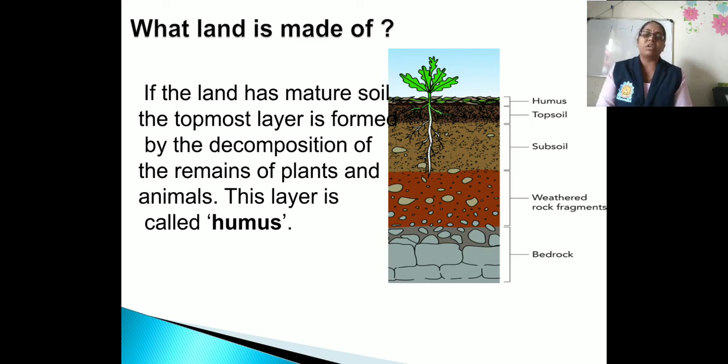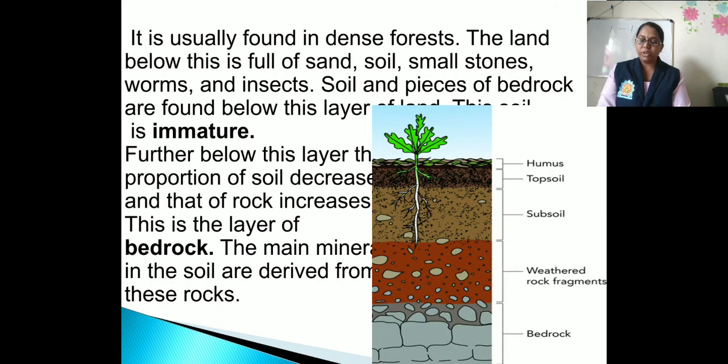If you observe the diagram given in the slide, various layers of land are shown. If the land has mature soil, the topmost layer is formed by the decomposition of dead plants and animals, and this layer is called humus. So this is the topmost layer of the land, that is humus. It is usually found in dense forest.